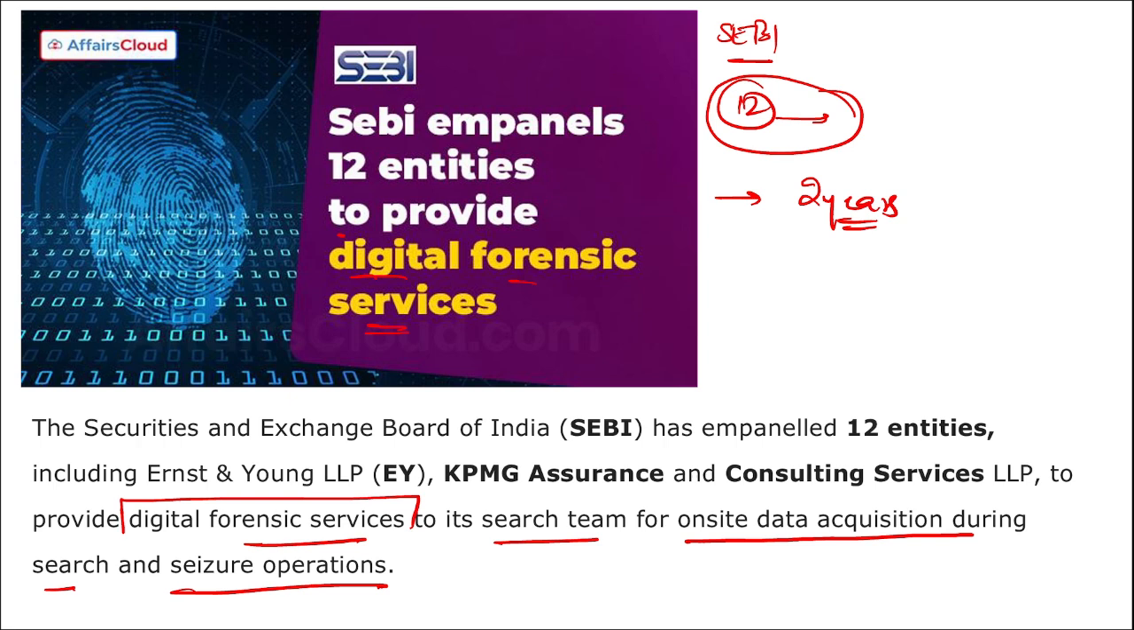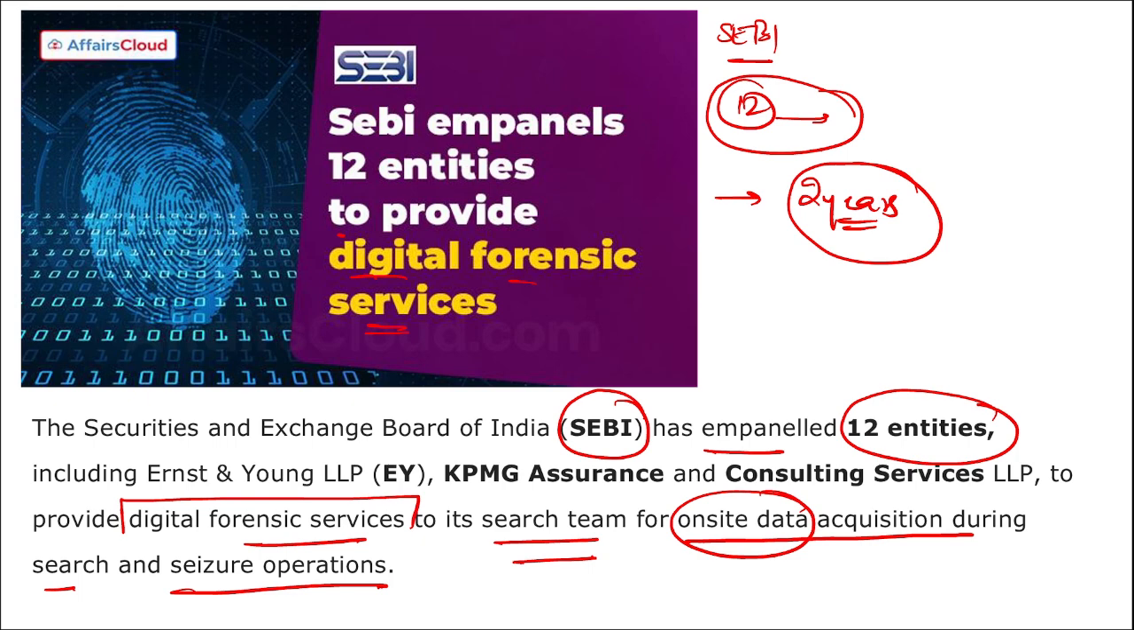They will also conduct forensic acquisition of various digital devices, including laptops, hard drives, USBs, CDs, servers, etc. Also, they will do on-site acquisition of cloud data from platforms like Gmail, Facebook, YouTube, Instagram, Telegram, WhatsApp, etc. So coming back, it is SEBI that has empaneled 12 entities to provide digital forensic services to the search team for both on-site and off-site data seizures and operations. These 12 entities are valid for the next 2 years.